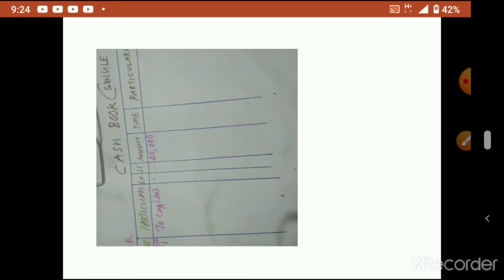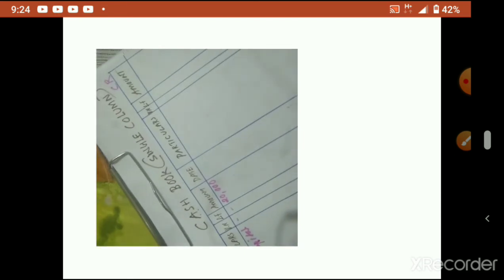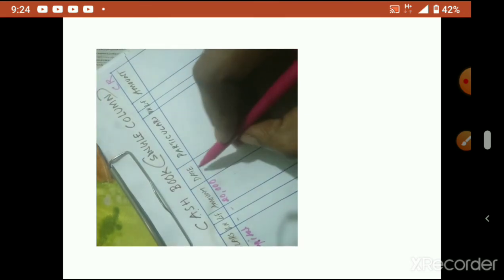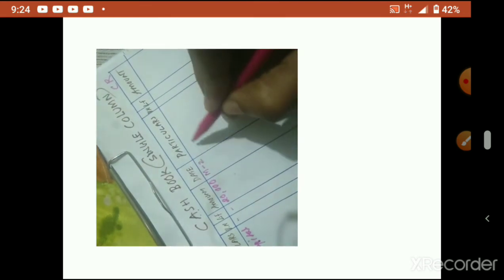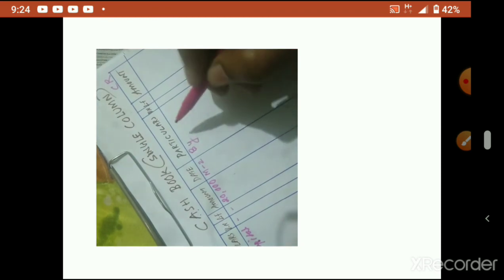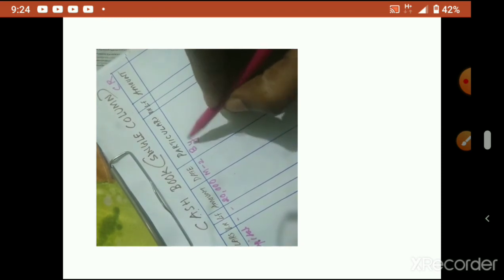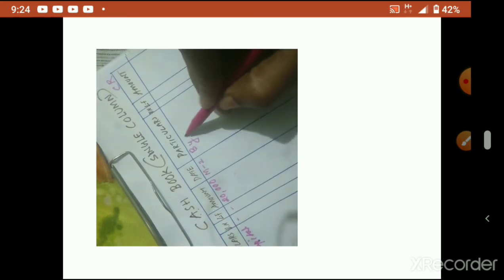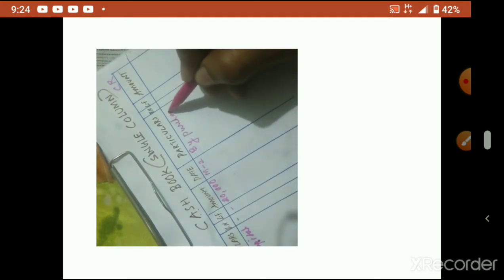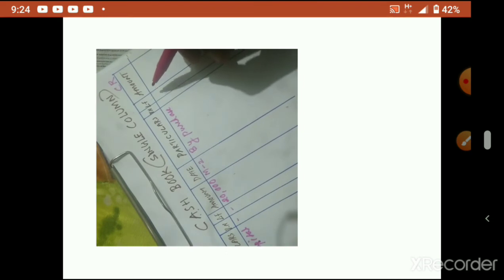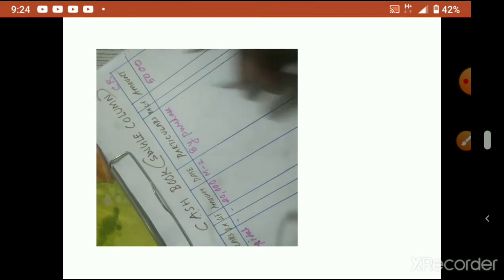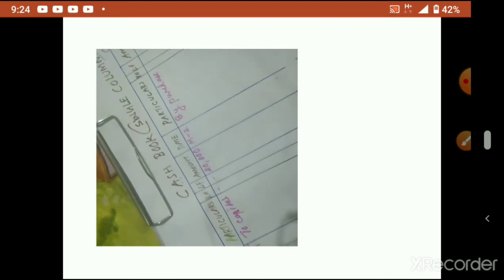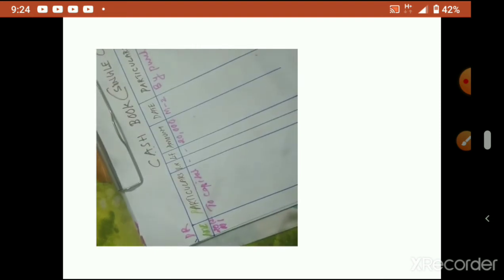Okay, now cash you don't write, we should not write cash. So what you have to write is what? Second, what is the date? March 2nd. By, so what you write on the credit side, you have to put the word "By". What you write on the debit side? "To", already there in the journal entry. So by purchase, what? 5,000.